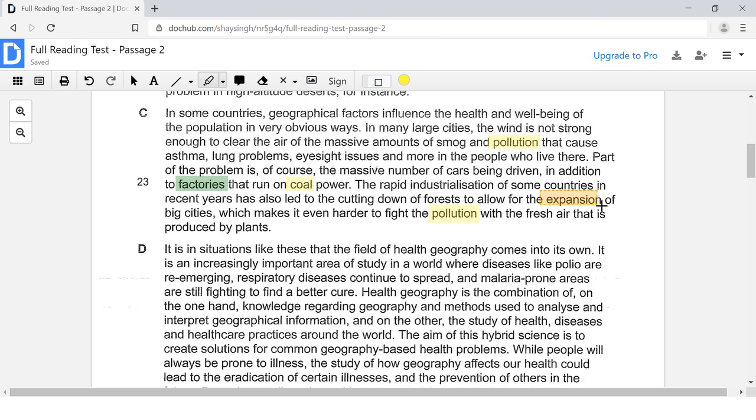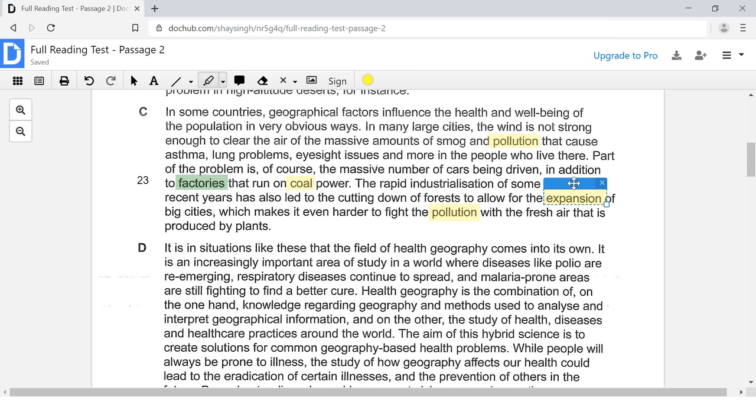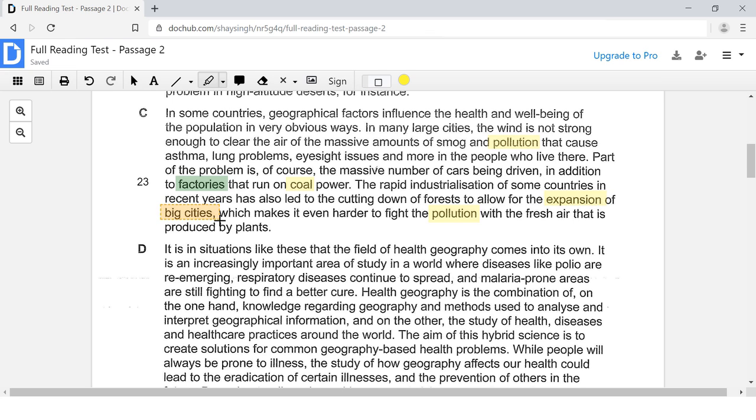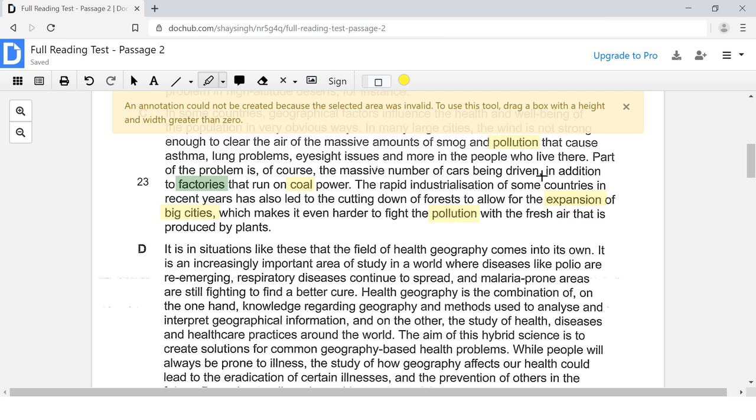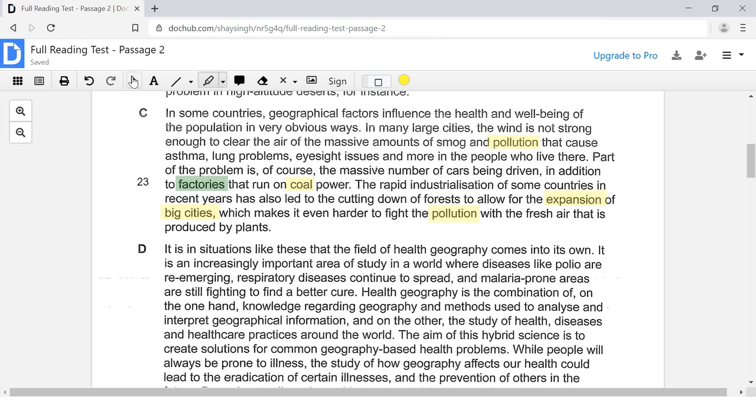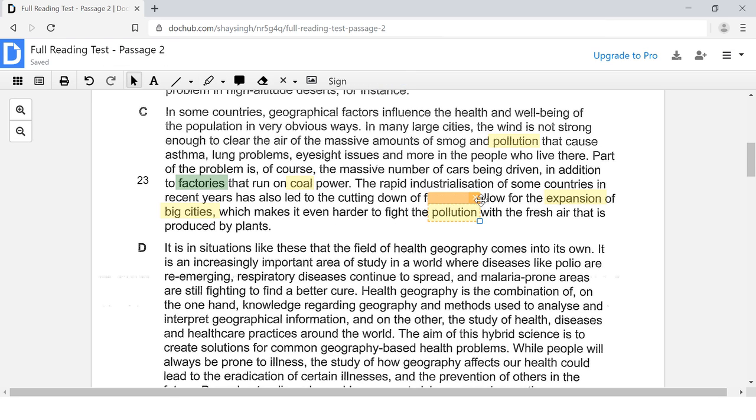Okay, here we go. We see the word expansion. That is synonym language for growth. Here we see big cities. And here I also see the word countries. Recent years led to cutting down of forests. Okay, I think we're going to find our answer here. So let's just read this sentence.